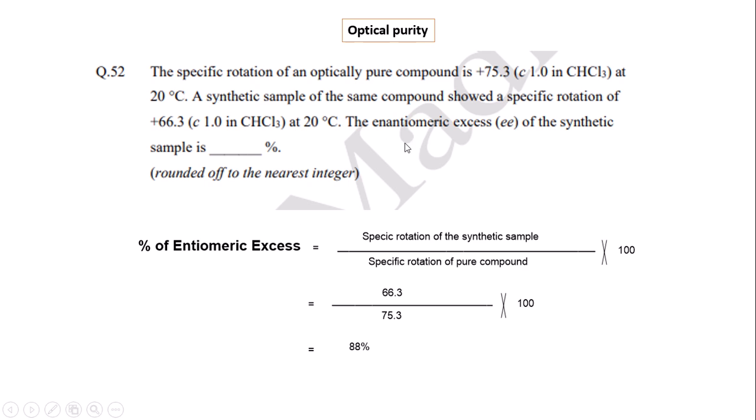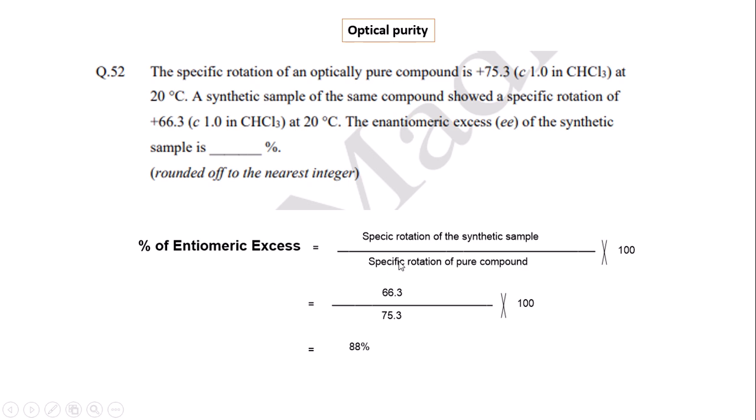This is a problem on enantiomeric excess, percentage of enantiomeric excess, where the specific rotation of the optically pure compound is 75.3 at 20 degrees centigrade. A synthetic sample of the same compound shows a specific rotation of plus 66.3 degrees, which means the synthetic compound contains a mixture of plus and minus isomers.